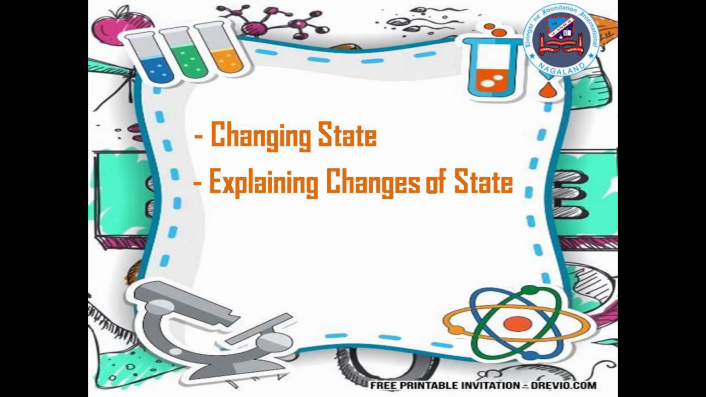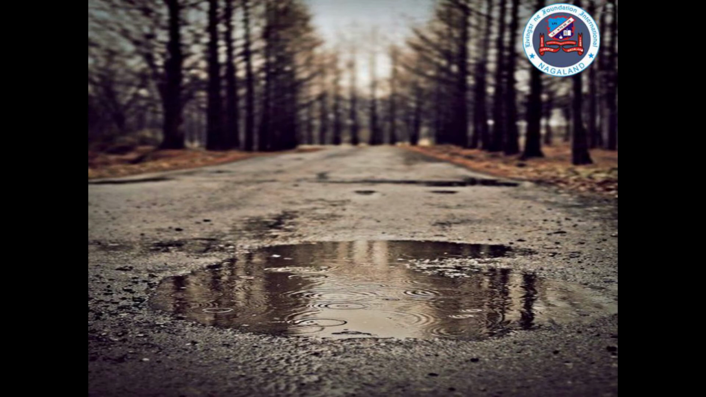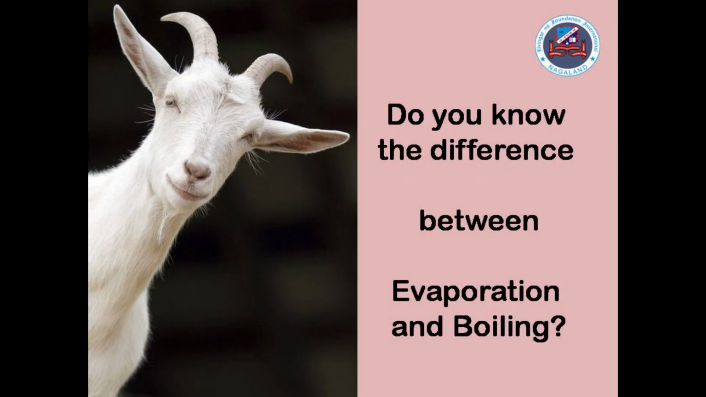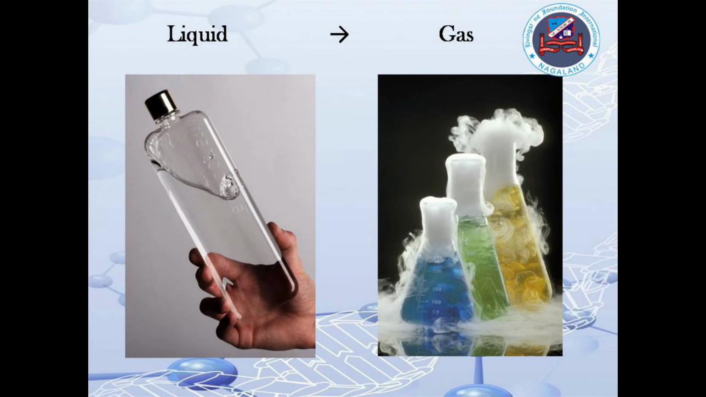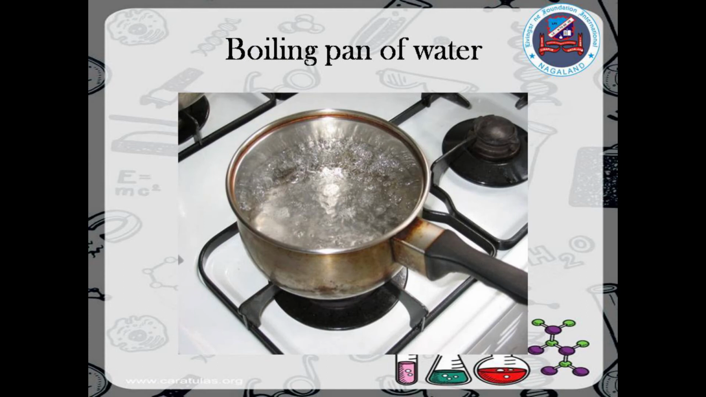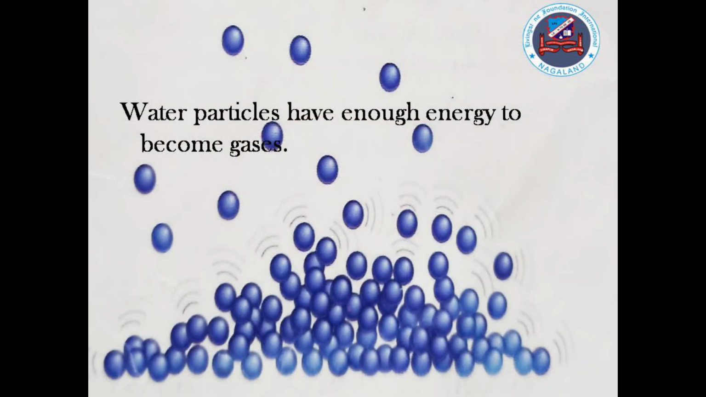The next subtopic is changing state and explaining changes of state. Have you ever wondered why ice turns into puddles of water on a sweltering day? Do you know the difference between evaporation and boiling? Both are when a substance transforms from a liquid to a gas. Think of a boiling pan of water. All of the water bubbles. This is because all of the particles have enough energy to become gases.